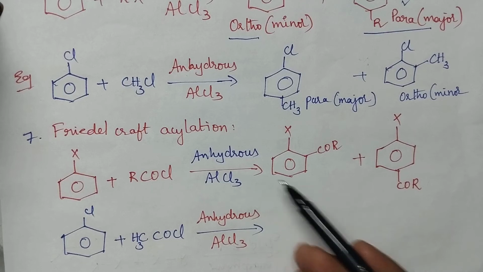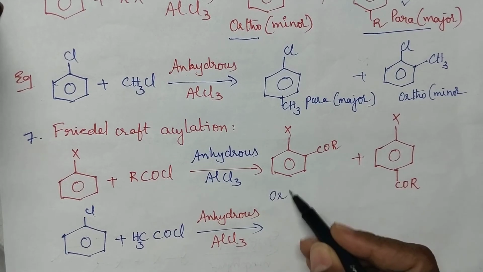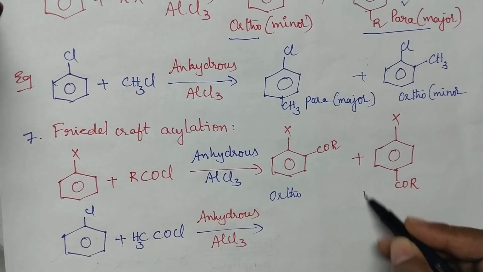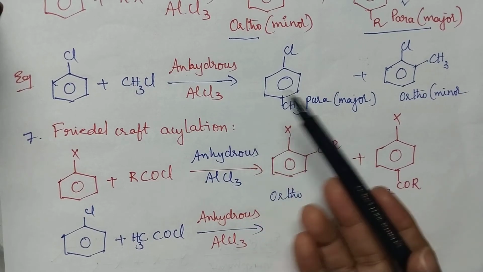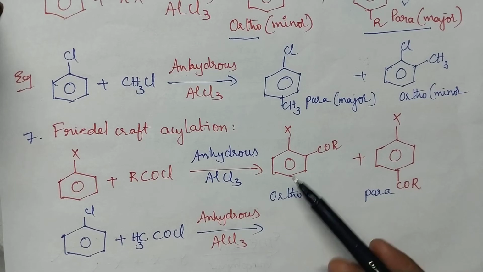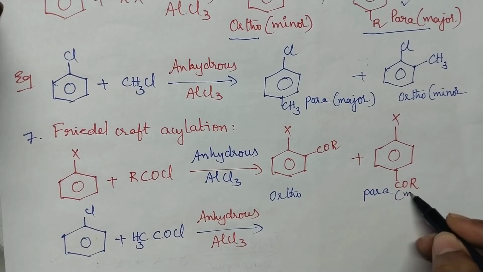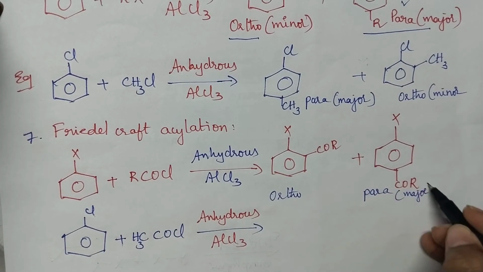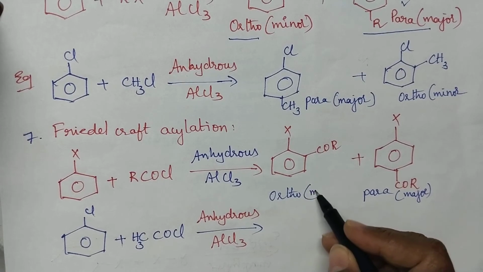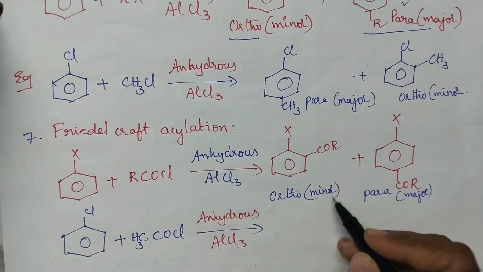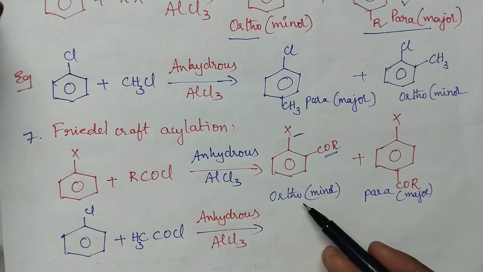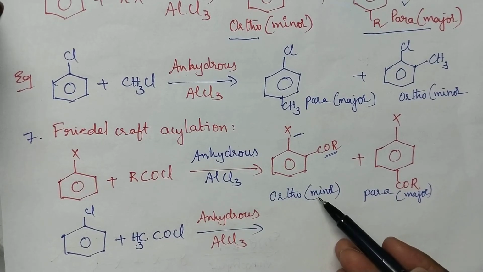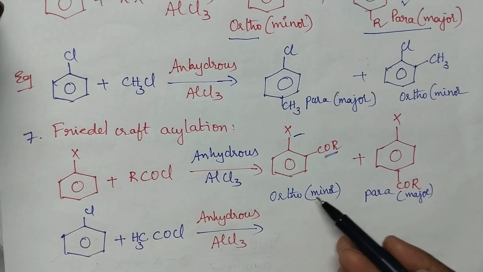It also results in the formation of both ortho and para isomers. As in the case of Friedel-Crafts alkylation, here also the para isomer is the major product whereas the ortho isomer is the minor product. Why? Due to shielding effect, the ortho isomer is highly unstable and hence it is the minor product.